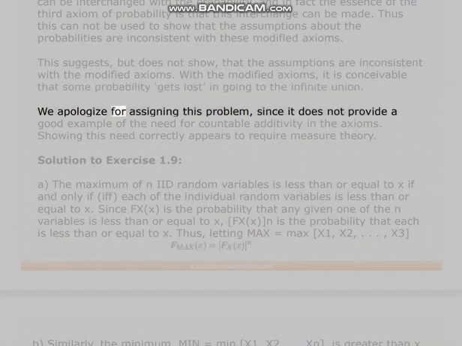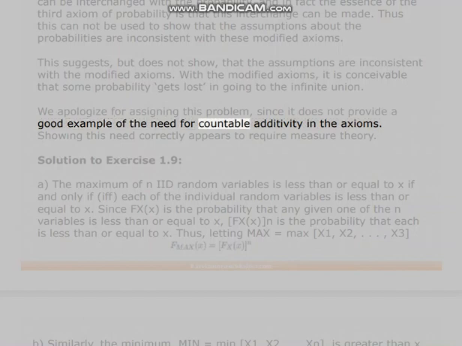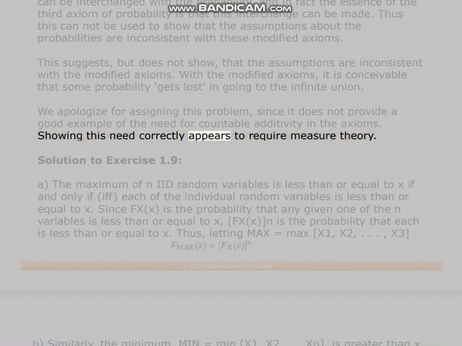We apologize for assigning this problem, since it does not provide a good example of the need for countable additivity in the axioms. Showing this need correctly appears to require measure theory.